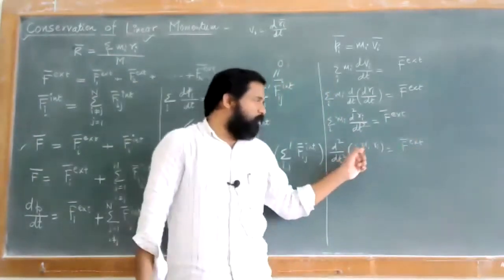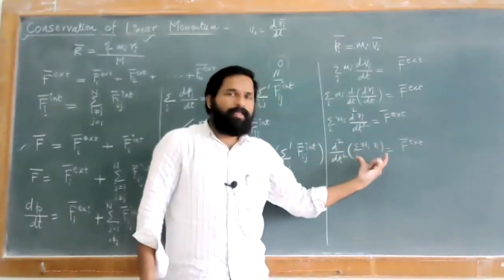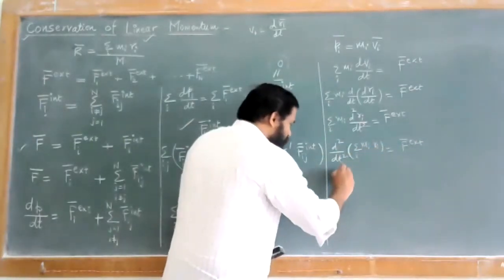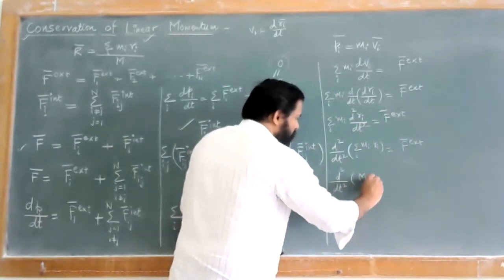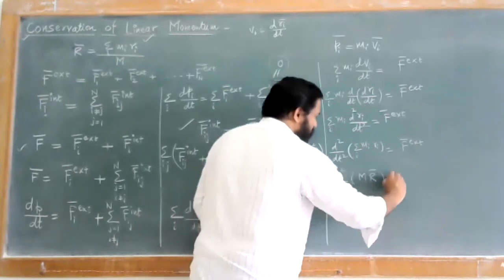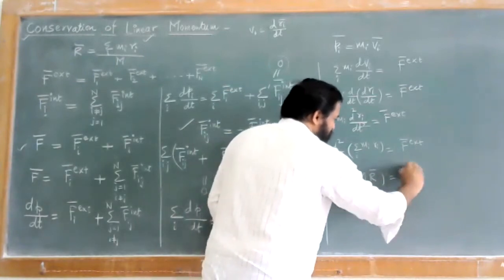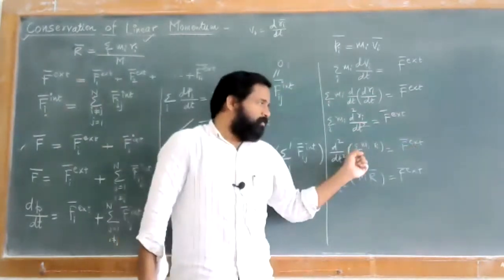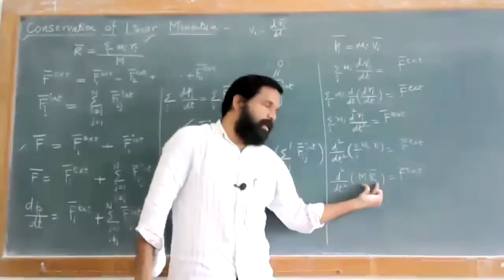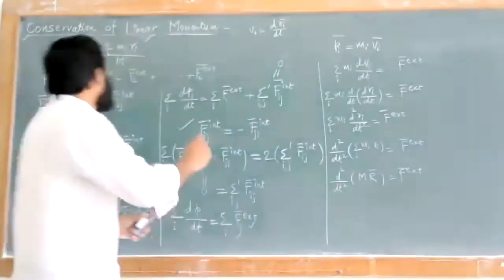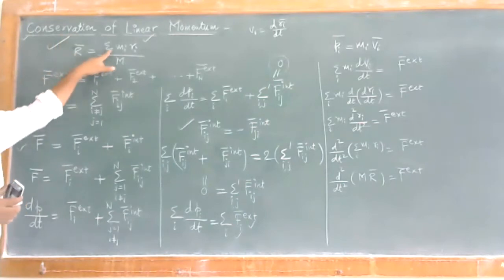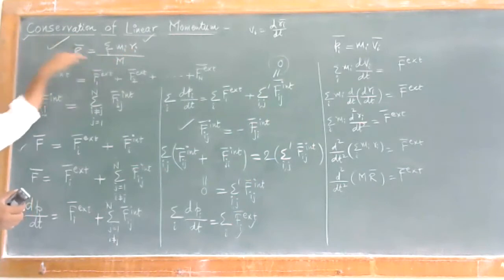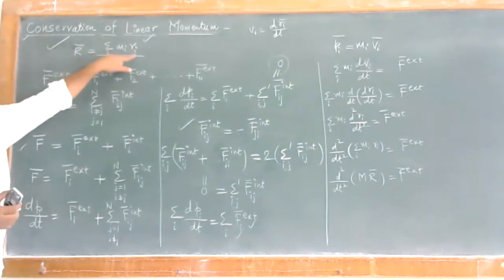Summation over i of mi ri, याची व्हॅल्यू किती आहे? So its value is nothing but d2 by dt square into M into R. सगळ्यांनी लक्ष देत आहे, and that is equal to F external. हे कसं लिहिलं मी? Summation over i of mi ri is equal to M into capital R. So we have already seen it here. What is this? Vector R is equal to summation over i of mi ri upon capital M. M इकडे transfer करा, so MR is nothing but summation over i of mi into ri.